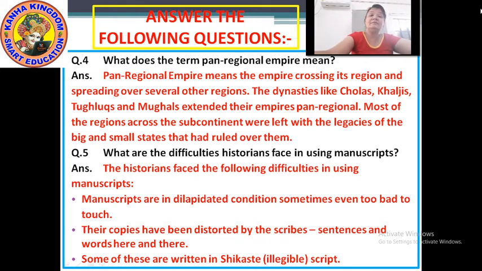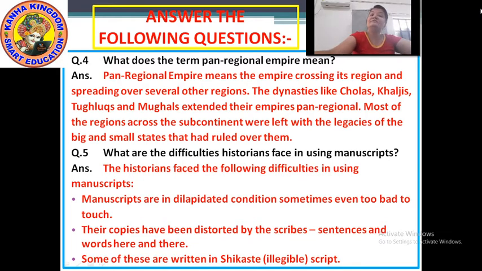So dilapidated means spoiled. Okay, now why were the historians facing difficulties in using the manuscript? The first was, it was in such a spoiled condition that it was very hard to touch also. As you know that the manuscripts were written on leaves of the plants, right? And the leaves get dried. So when they got dried, it was very difficult for them to touch also, because it got ruined. Okay.